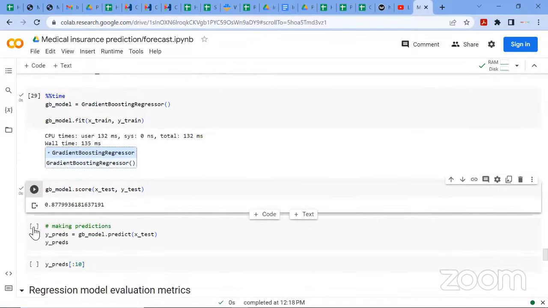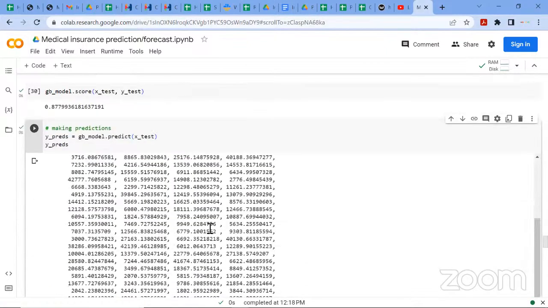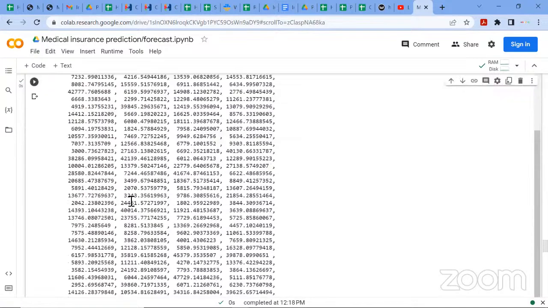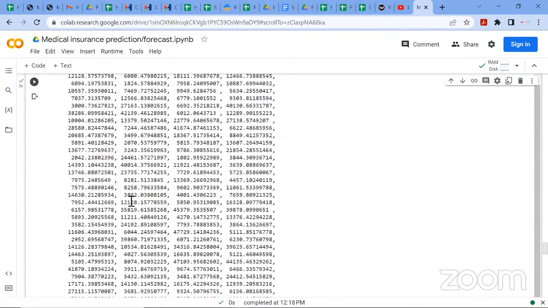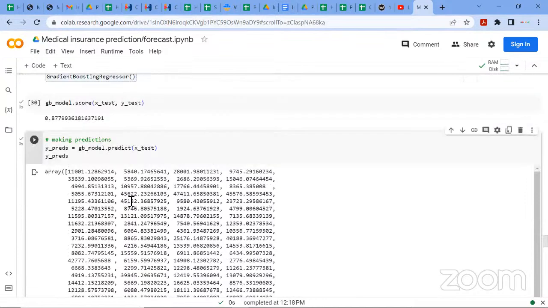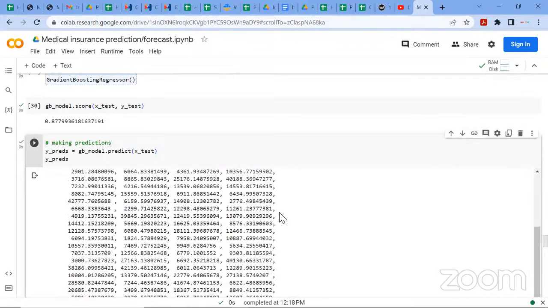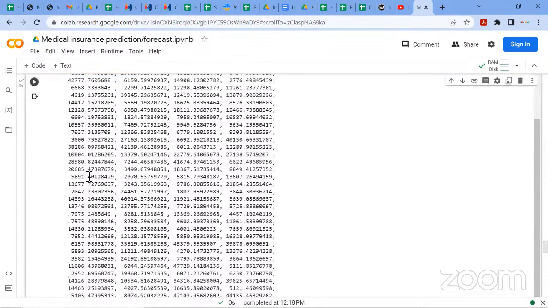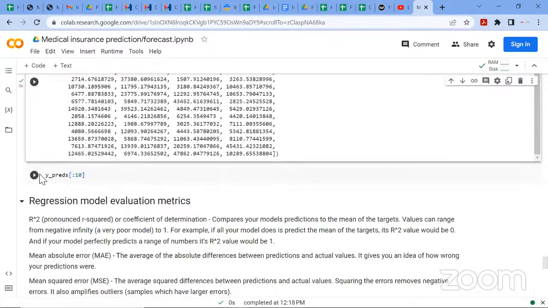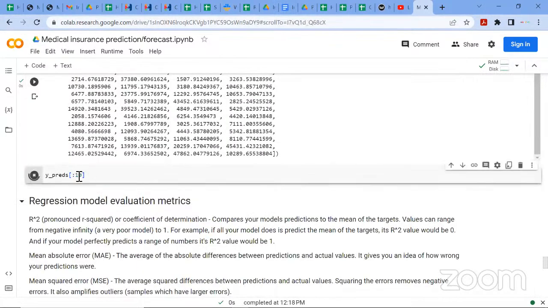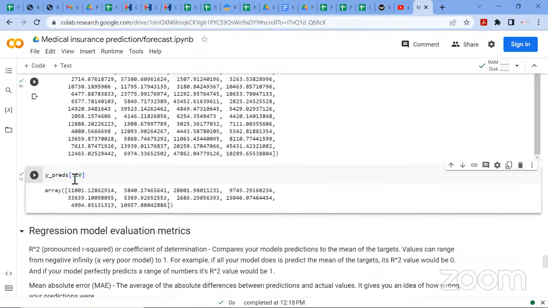I'm making predictions with the gradient boosting regressor. These predictions, mind you, are the medical cost, that's the charges. So what you're seeing here are the charges my model predicted. Let me just view the first 10 predictions, using slicing from the beginning to the 10th one. These are in dollars, mind you, from our data set.